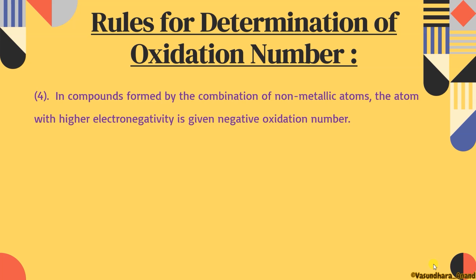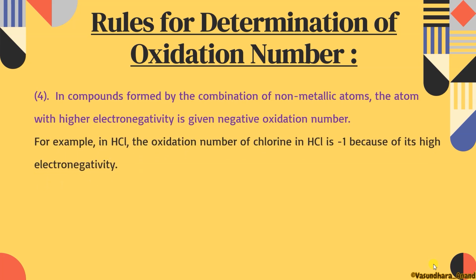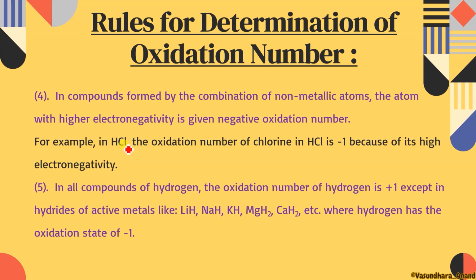Here, like in HCl, Cl is more electronegative than hydrogen. So Cl will have -1 and H will have +1. Clear? Because chlorine is more electronegative. There is another line for the other case, we'll explain. Just remember this, Cl is here -1.